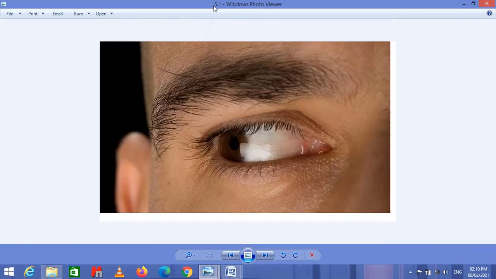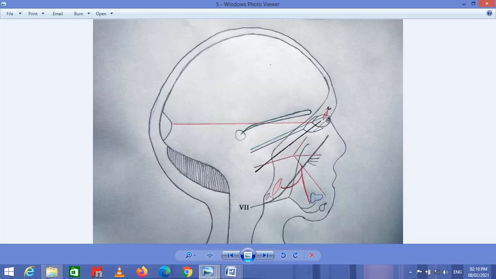Now coming towards the next one. This is nerve 7. Nerve 7 is the facial nerve, and this facial nerve is also a mixed nerve. This nerve is a mixed nerve as well as a parasympathetic nerve. The facial nerve gets the sensory information from a major part of the face and from the scalp and temporal area. This also gets the sensory information from the anterior part of the tongue, that is regarding the taste. It gets the taste sensation from the anterior part of the tongue.